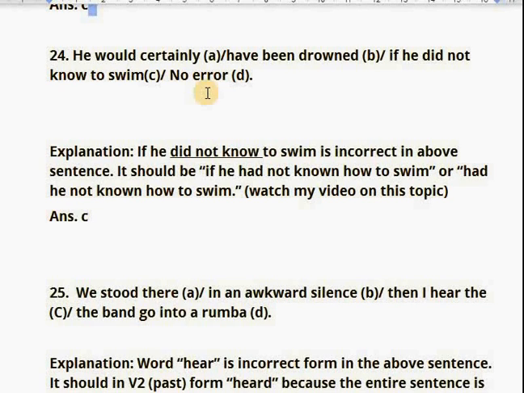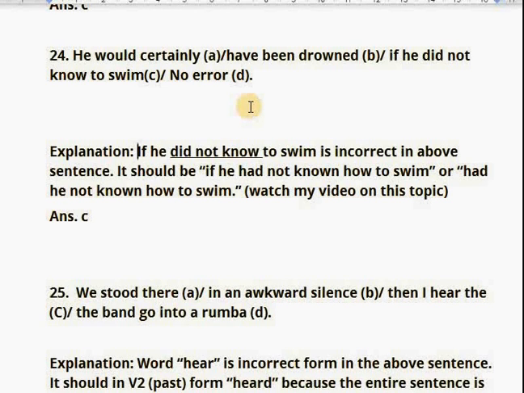In this kind of sentence, we write sentences as mentioned in the explanation: "if he did not know to swim" is incorrect in the above sentence, because it should be written as "if he had not known how to swim", or "had he not known how to swim". Wherever there is a supposition or assumption, the sentences are written in a different way.